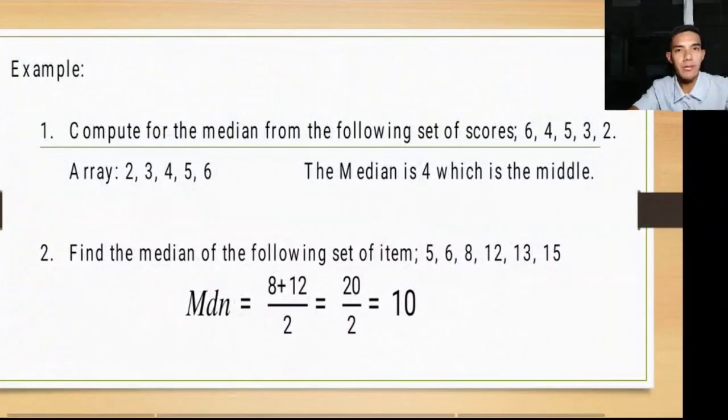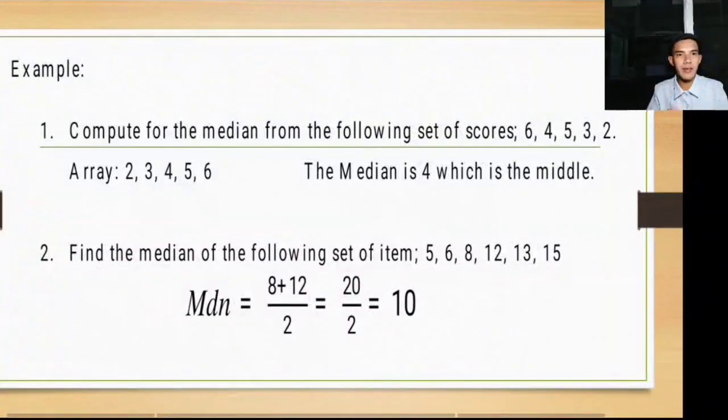Okay? So, you have 2, 3, 4. Yung 4 yung pangatlo galing sa kanan. Or, then, from left naman, 6, 5, 4. O, 4 pa din yung middle. So, ibig sabihin, the median there is 4. Okay? So, next we have example number 2.